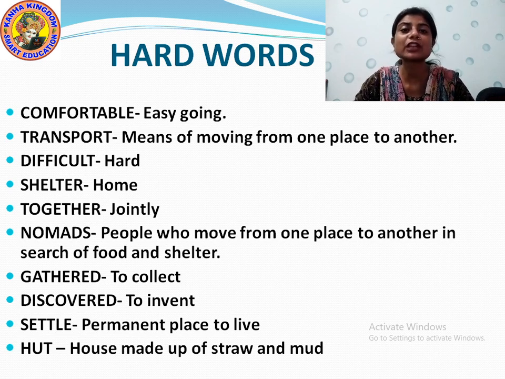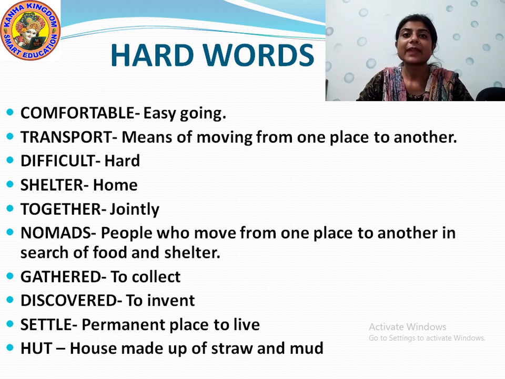The early humans used to move on their feet from one place to another. They did not have any vehicles. Then difficult. D-I-F-F-I-C-U-L-T. Difficult means hard. H-A-R-D. Then shelter. S-H-E-L-T-E-R. Shelter means home. Then together. T-O-G-E-T-H-E-R. Together means in a group, jointly.